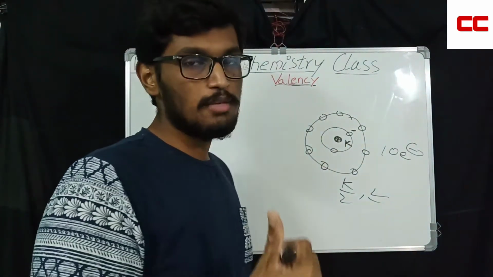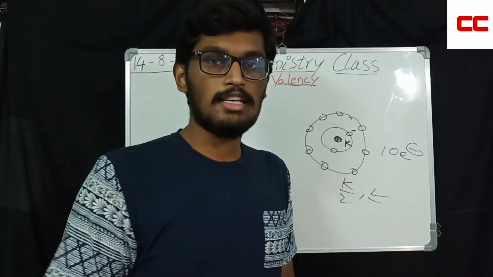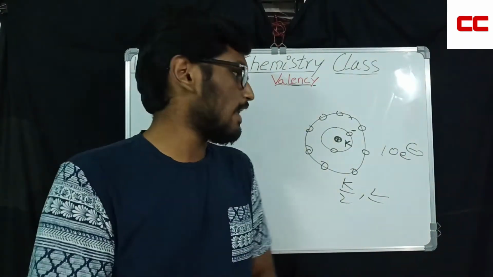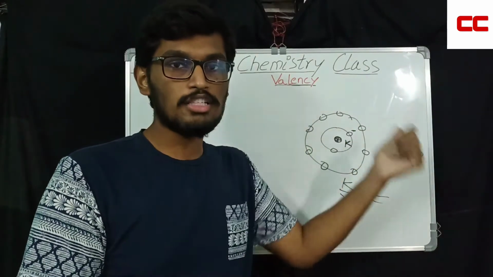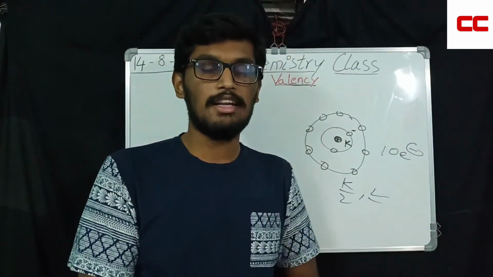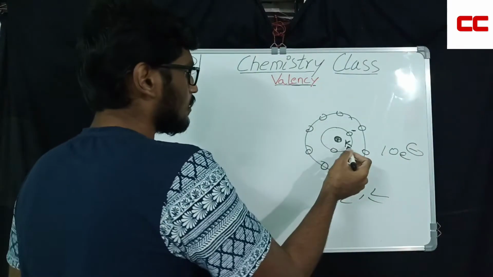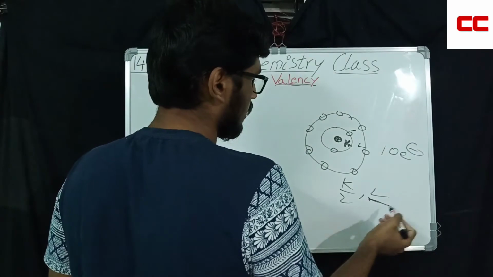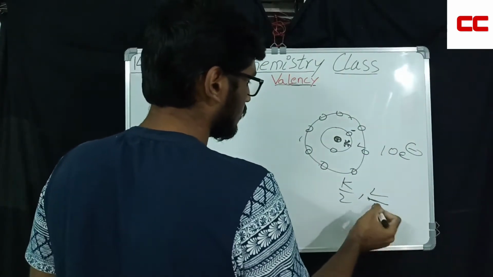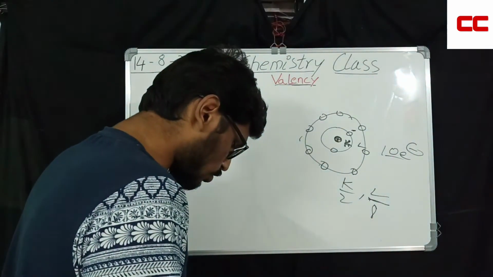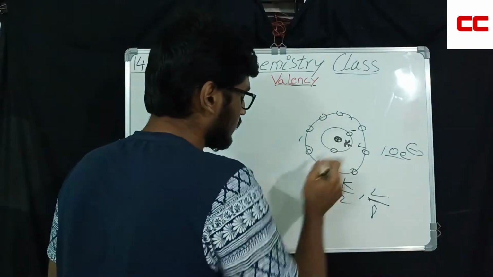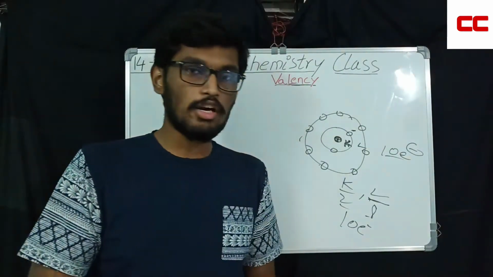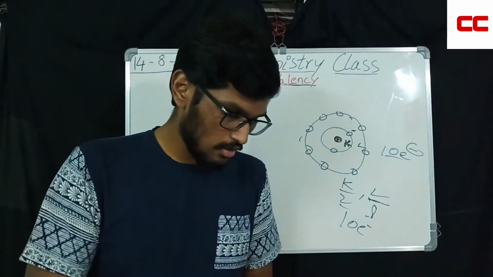And those who did not watch the Bohr's atomic model, it is there in my channel, please go and watch, because there I have explained about the Bohr's model, which says that the electrons revolve around the positively charged nucleus. It is very clearly explained in that video. So now this is the first shell after nucleus, K and L. L, how many are there? 8 are there. So total electrons of the atom, they ask, this is an atom. So 8 plus 2, 10 electrons. The question is solved. If you still have any doubt, you can ask me in the comment section down below.